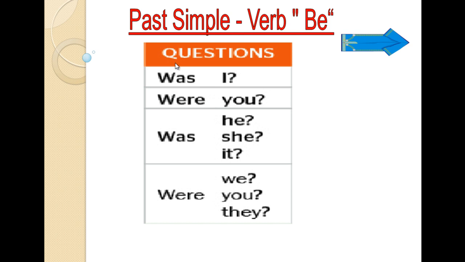Questions: we usually use was, were before the pronouns or before the subjects. So, was I, were you, was he, she, it, were we, you, they. These are questions. So, was he tired yesterday? Were they at the cafe yesterday or last week? This is called the question.